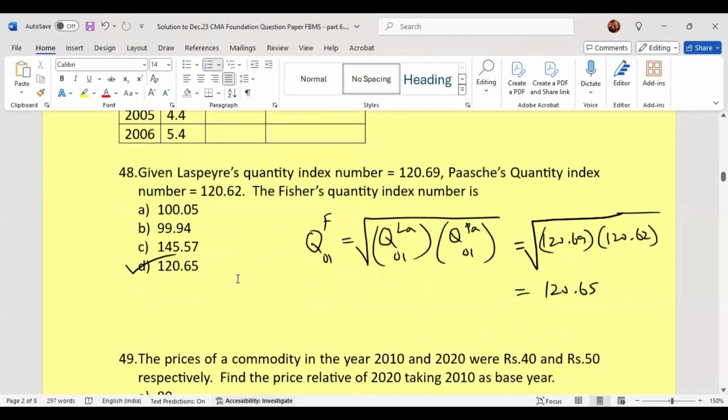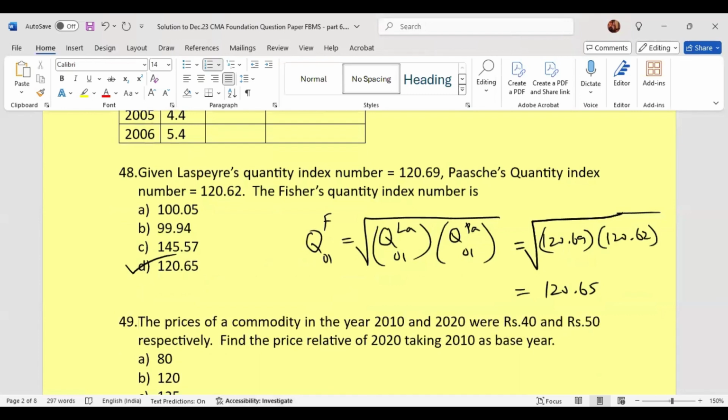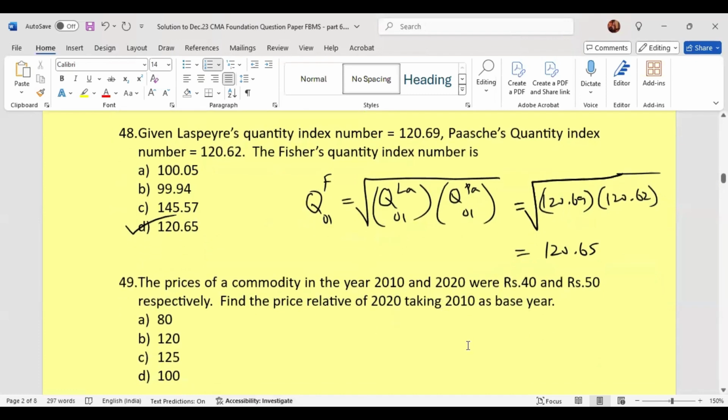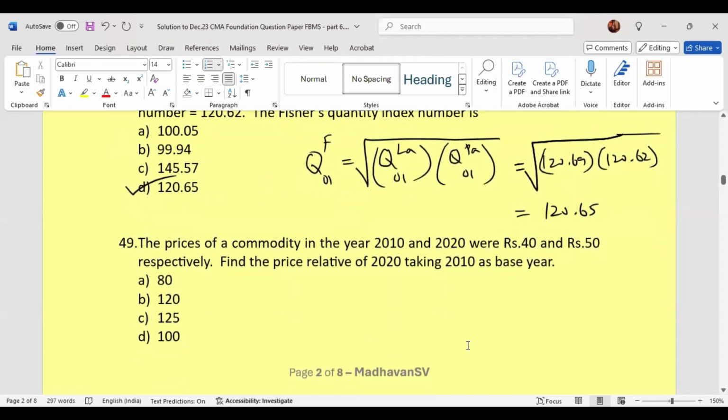Let us move on to the next one. The prices of a commodity in the year 2010 and 2020 were rupees 40 and rupees 50 respectively. Find the price relative of 2020, taking 2010 as base.